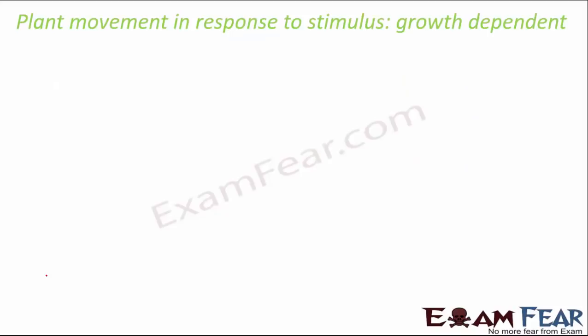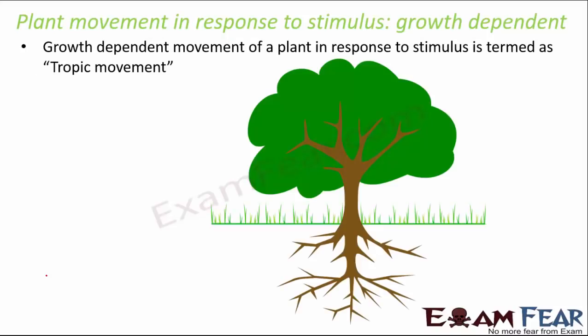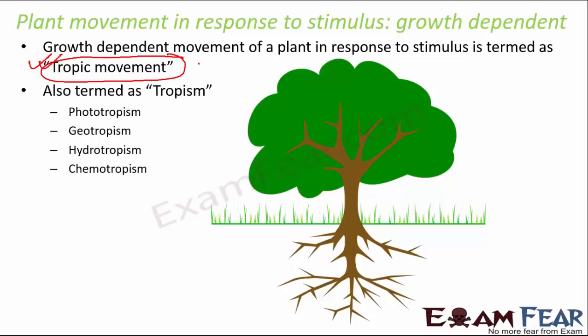Okay, so now let's talk about control and coordination in plants. Now in plants, the growth-dependent movement of a plant in response to a stimulus is called tropic movement. Now this tropic movement is again an important topic from the exam perspective. You do get questions related to tropic movements. There are various types of movements like phototropism, geotropism, hydrotropism and chemotropism.